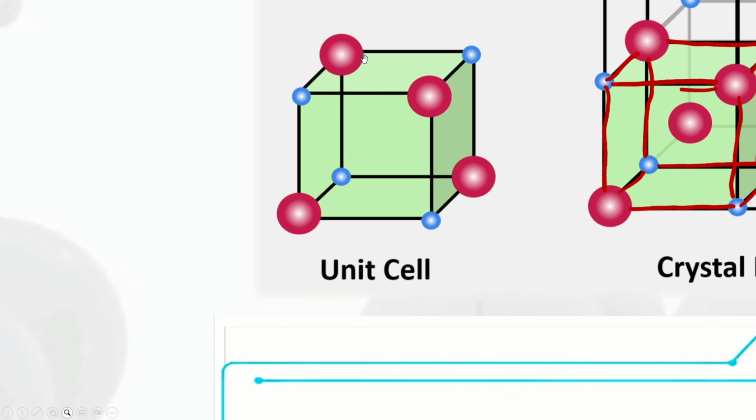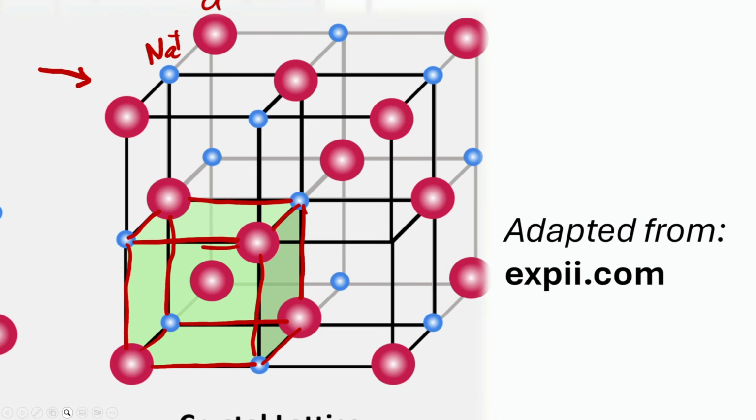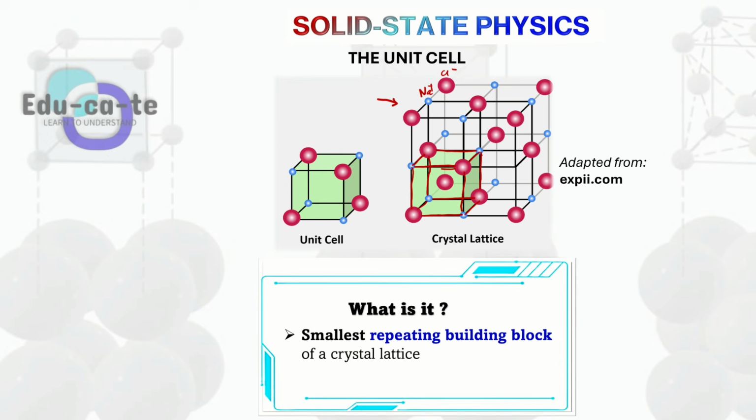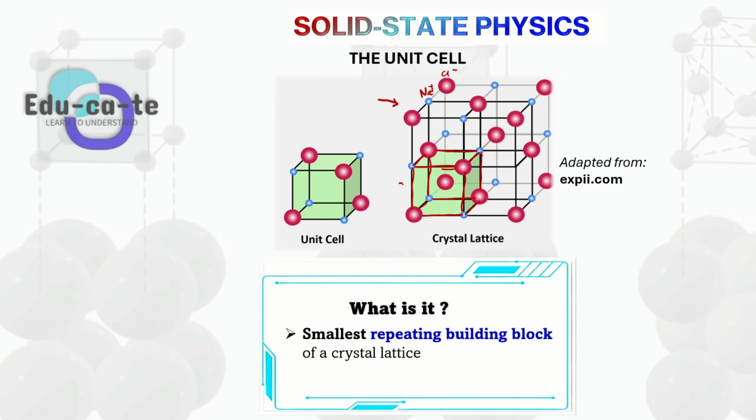This unit cell is repetitive. It is not just one; it means that we have many other cubes stacked together, next to one another and connected, to form the big crystal lattice. And this crystal lattice has sodium and chloride ions as well. So whenever we describe the unit cell, it is just a portion that we extract from the crystal lattice. It's the smallest repeating building block of a crystal lattice.